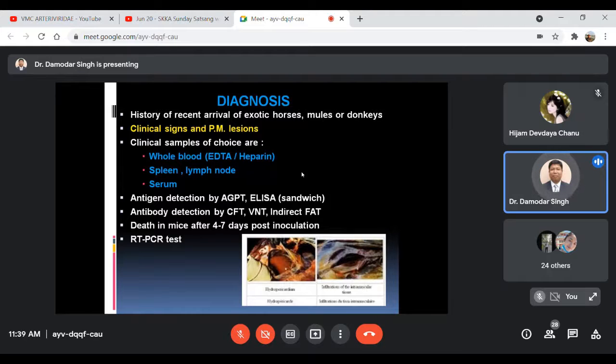So in those lab animals like mice, if the sample we are inoculating is from a positive case of African horse sickness, then the death of those mice occurs within 4 to 7 days. Then the molecular technique, RT-PCR, can also be conducted for detection of the viral genome of this virus.